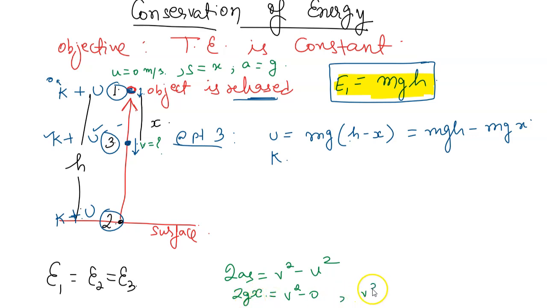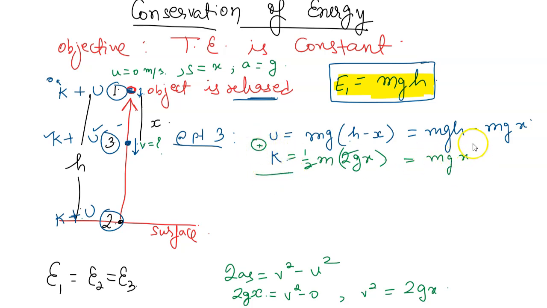So let us keep this v square only. So kinetic energy will be half m v square. Instead of v square, I will write 2gx. And this gives us kinetic energy as mgx. So if we sum them, mgx and minus mgx get cancelled, and we find energy at 2 also coming out to be mgh.